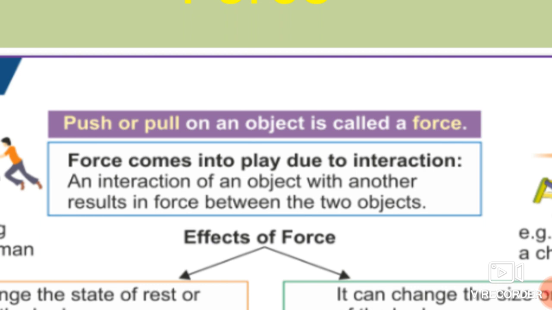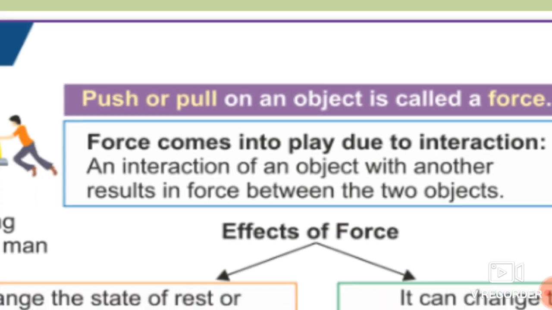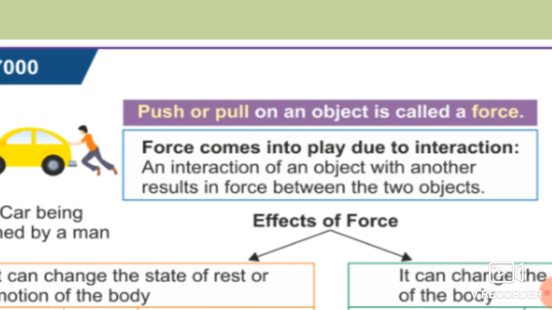Okay, so force comes into play due to interaction. This we have seen in our lesson Force: whenever any kind of force acts on any object, at that time there requires interaction between two objects. So an interaction of an object with another results in force between the two objects. Whenever two objects interact with each other, at that time the force acts. Okay students, so this is all about what is force.